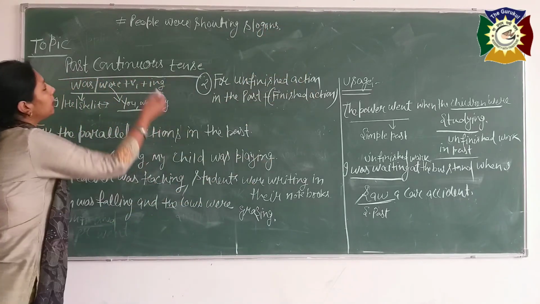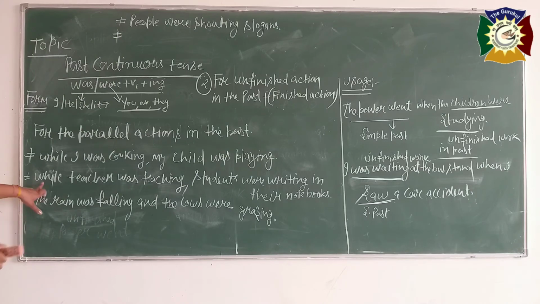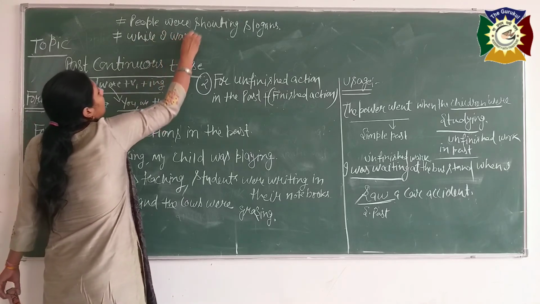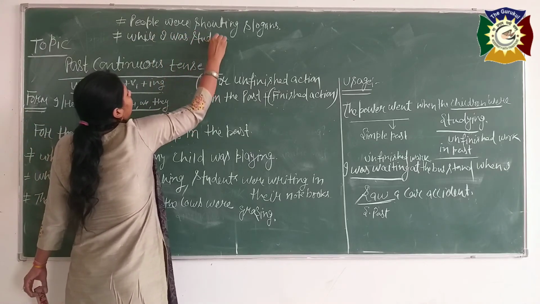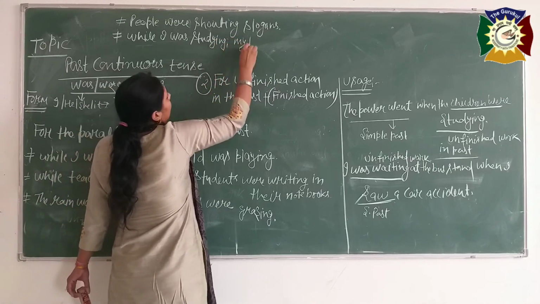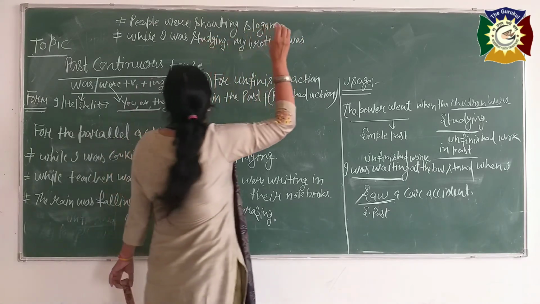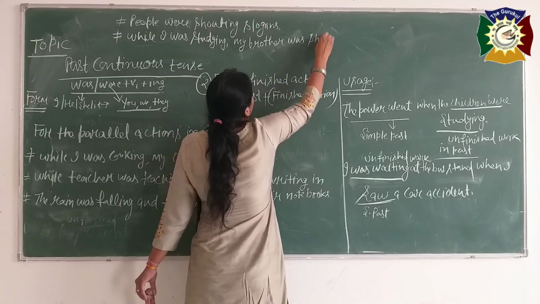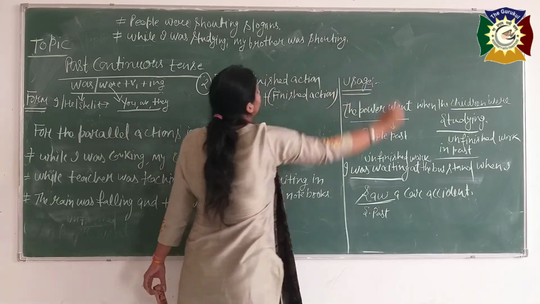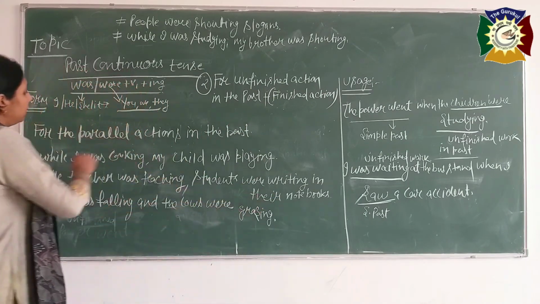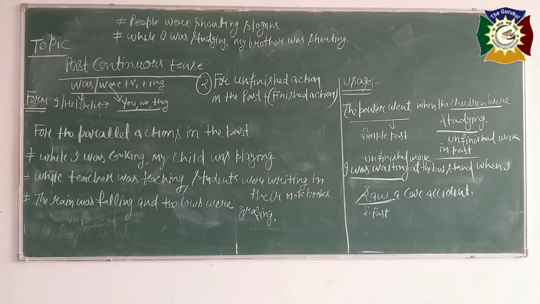Is it clear? Second, what did I tell you? Two actions are going parallel. While I was playing, my brother was studying. Anything you can write like that. While I was studying, my brother was shouting, playing. Anything you can write here beta. Shouting, playing. These are the uses of past continuous tense.